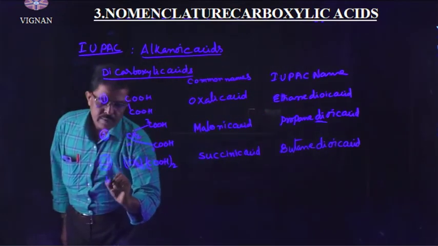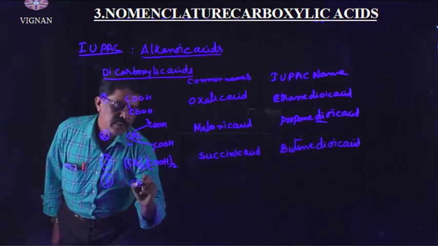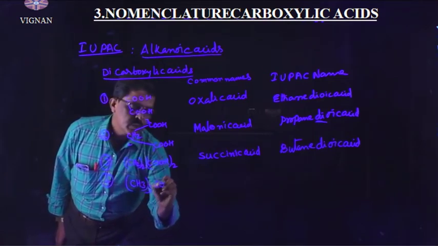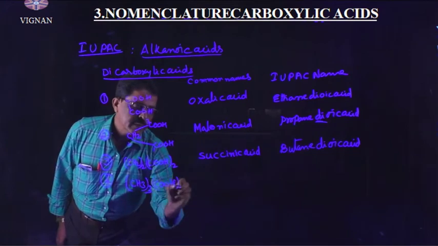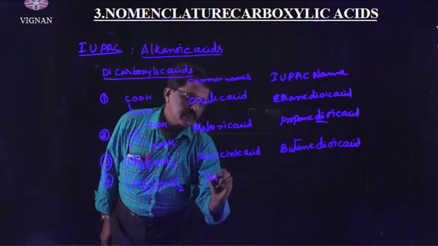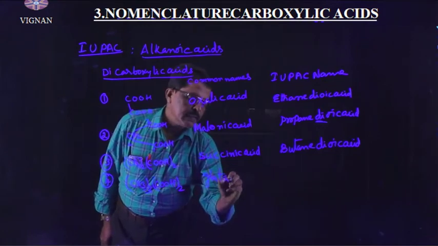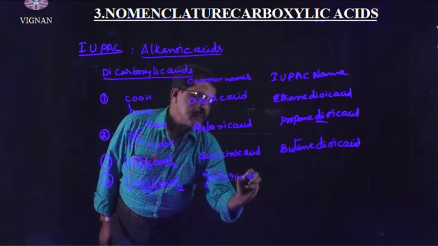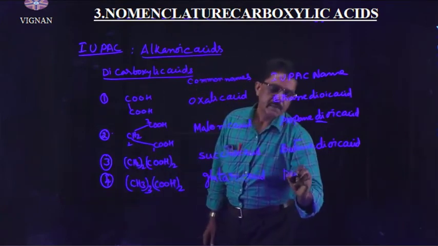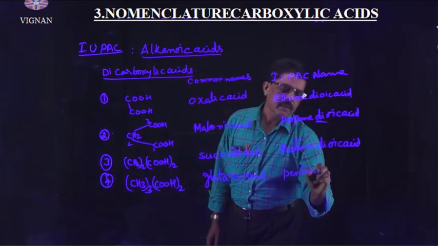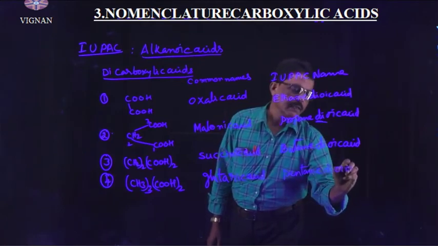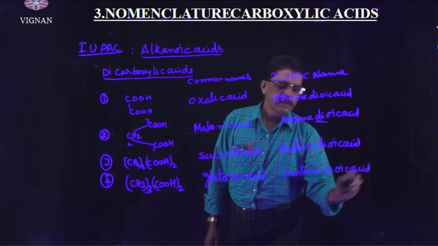One more example, CH2 taken thrice, COOH twice. Glutaric acid. The IUPAC name of glutaric acid is pentanedioic acid. Why?